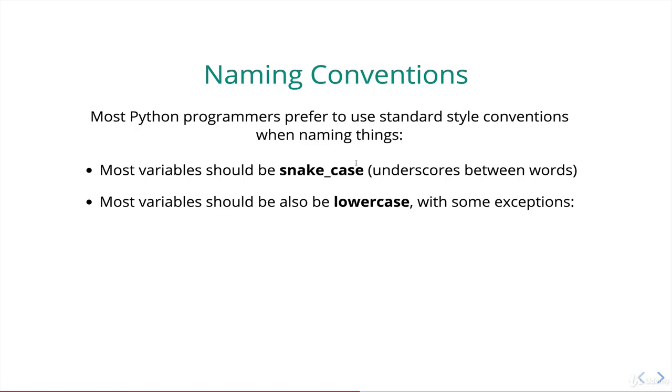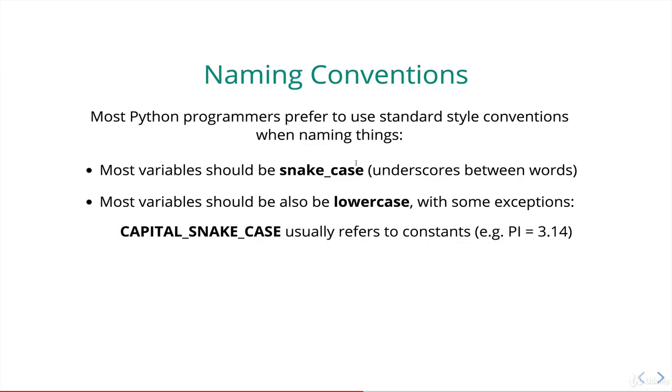Now, most variables should be lowercase. There are a couple exceptions. If you see something like this, all capitals and snake case, it refers to things that are called constants, which we haven't talked about yet, but they're just variables whose values don't change. So something like pi, you don't want to rewrite pi a bunch of times, right? 3.14159, blah blah blah.